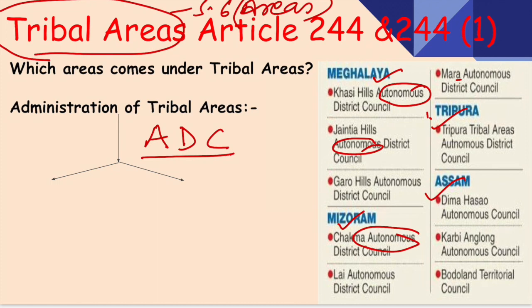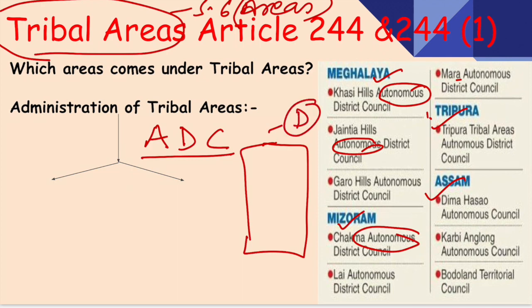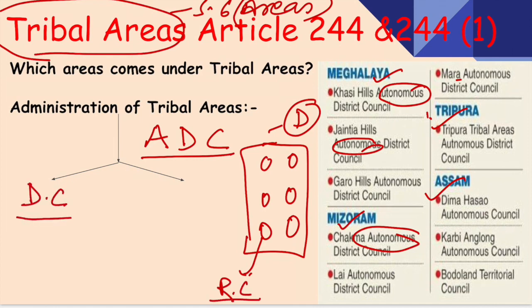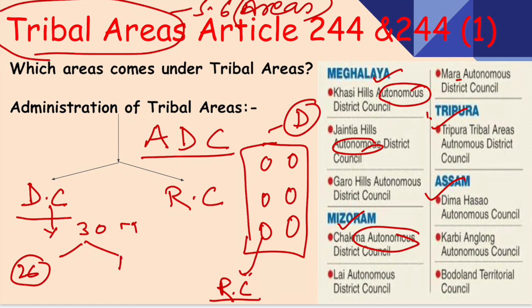Understood? This district council, for example, now you can understand like this. This is a district, okay? And a district council is created for it, and in this district there are different regions in between. So for the administration of these regions, there is a regional council. So basically they are administered through the district council and regional council. Now, the district council consists of 30 members. 26 out of 30 are elected by universal adult franchise, and 4 are nominated by the governor.